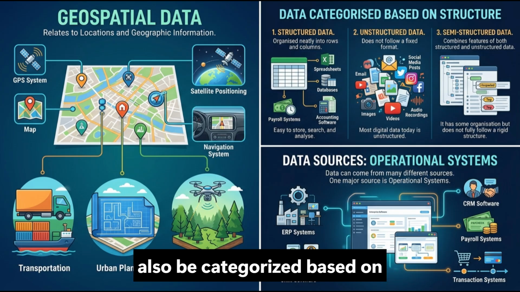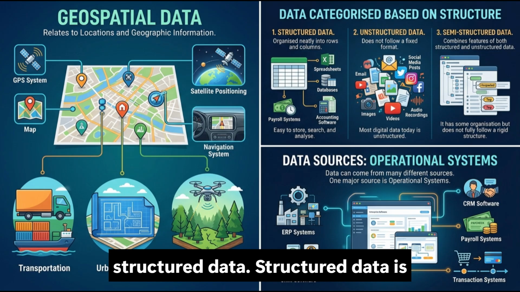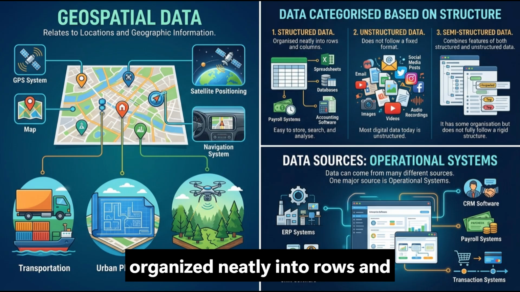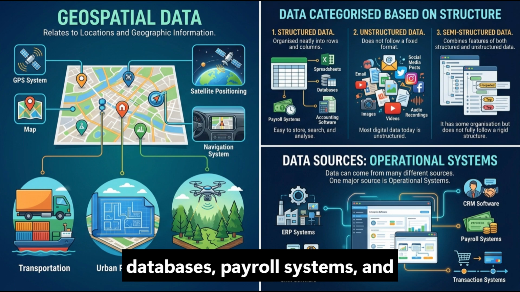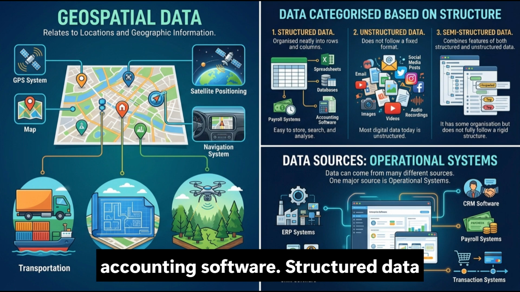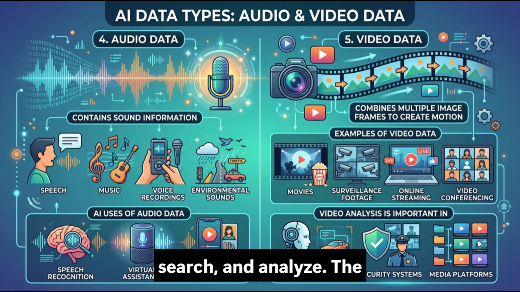Data can also be categorized based on structure. The first category is structured data. Structured data is organized neatly into rows and columns. Examples include spreadsheets, databases, payroll systems, and accounting software. Structured data is easy to store, search, and analyze.